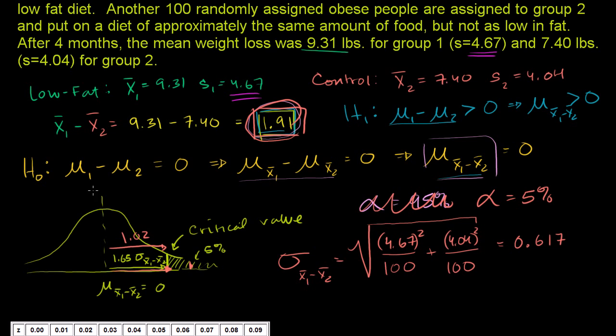The probability, given that the null hypothesis is true, of getting the result that we got, of getting that difference, is less than our significance level. It is less than 5%. So based on the rules that we set out for ourselves of having a significance level of 5%, we will reject the null hypothesis in favor of the alternative, that the diet actually does make you lose more weight.